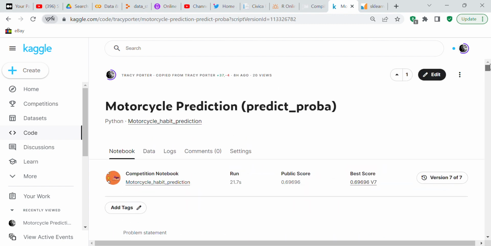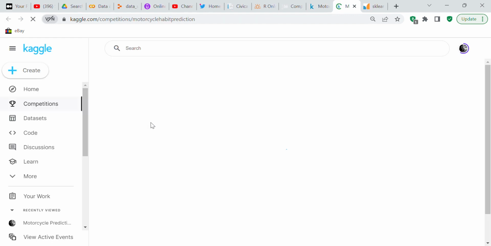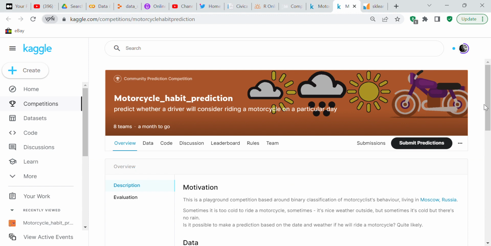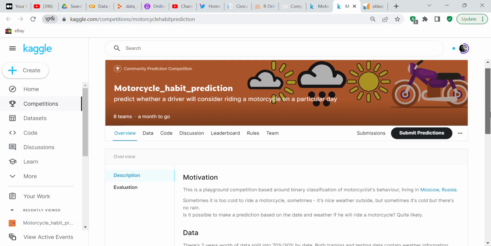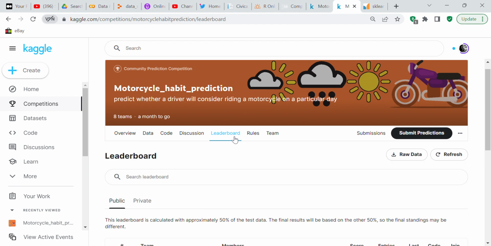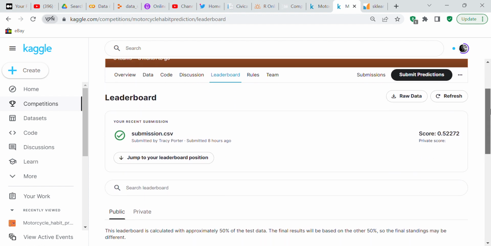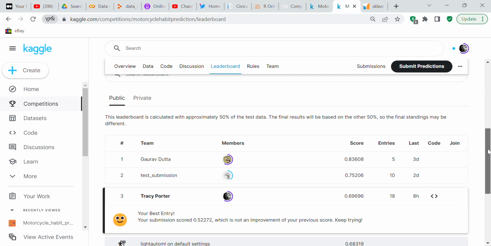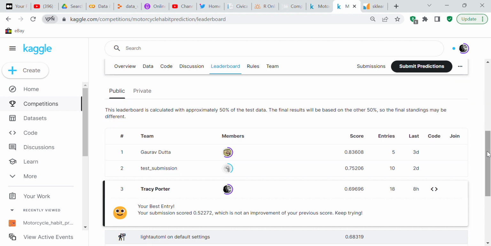So you take it all the way up, you can see that I got a 69% score. If we go back here and go to the leaderboard, it says that I'm number 3. My highest score was 69%, and I'm number 3 on the leaderboard.